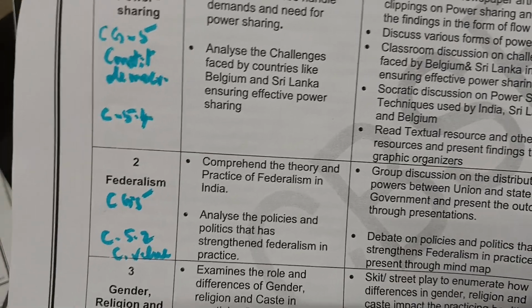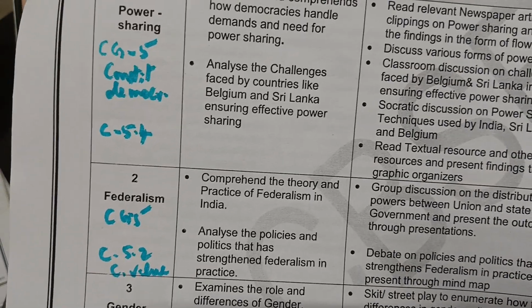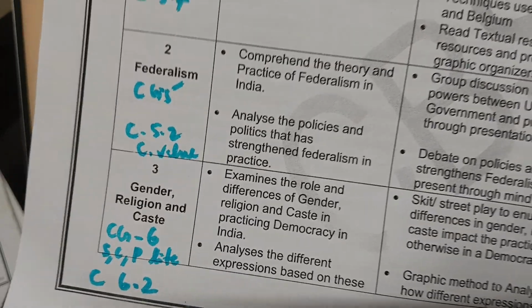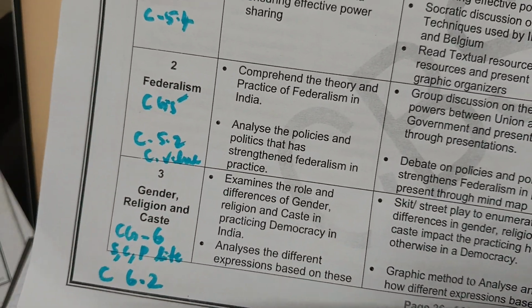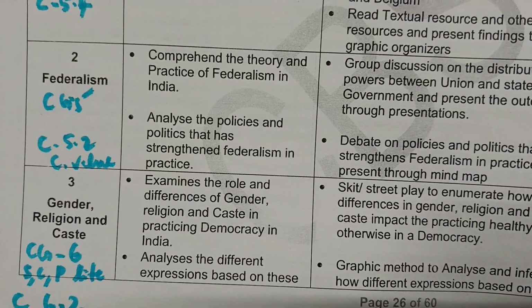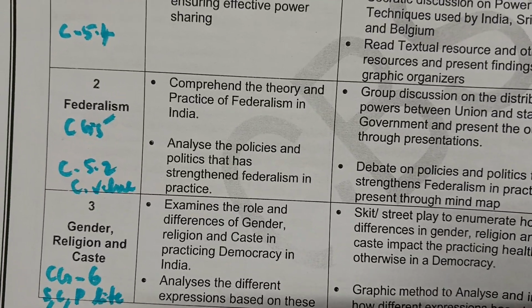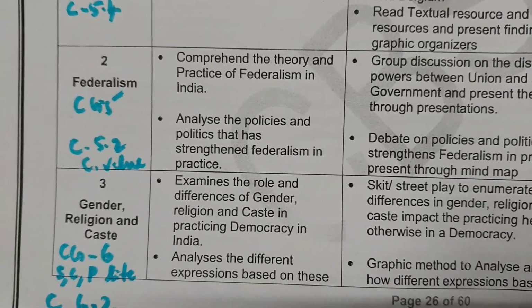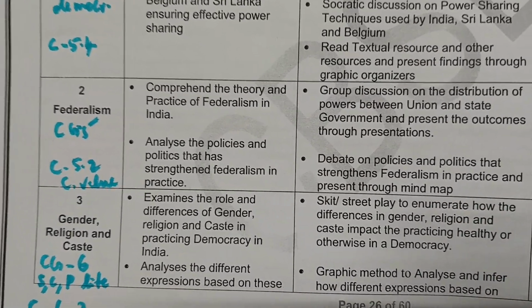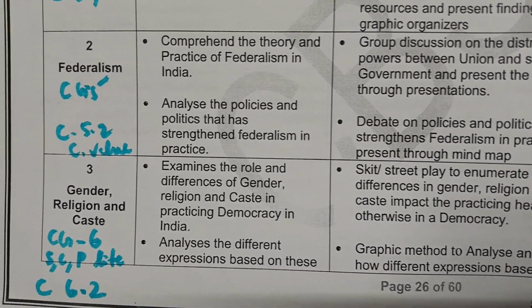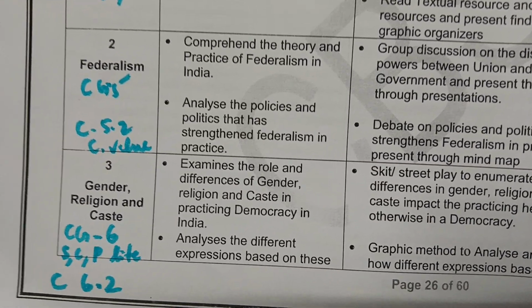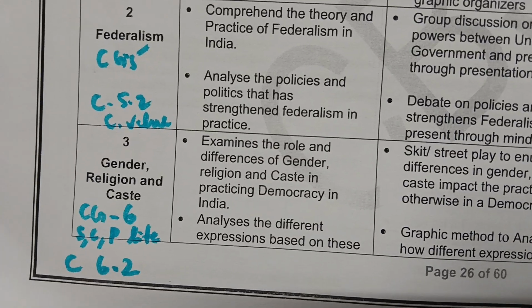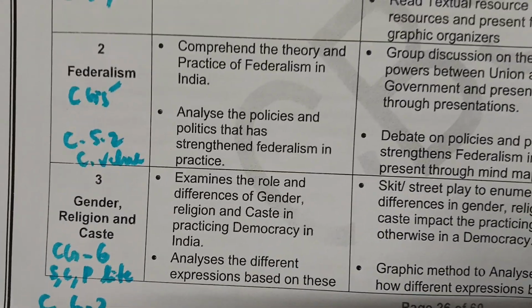Then gender and religion is CG6, which is about understanding social, cultural and political life and how they are related. Here the competency is 6.2.